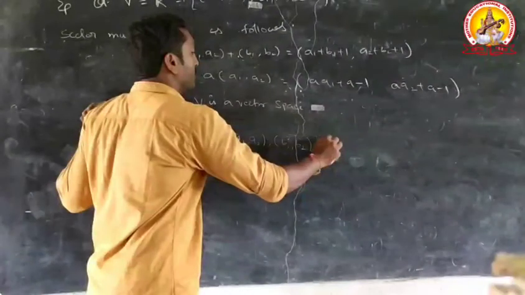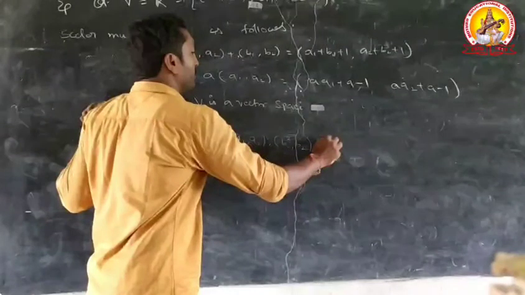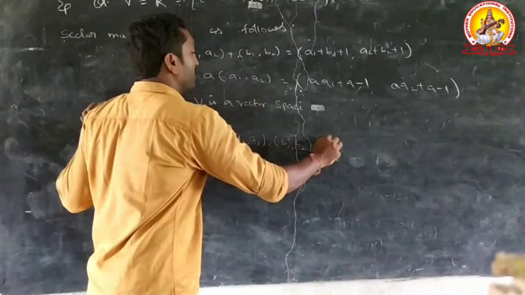a into (a1 + b1 + 1) plus a minus 1, and a into (a2 + b2 + 1) plus a minus 1.